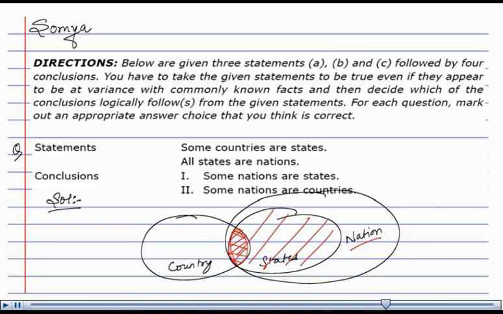So, here the conclusion that could be drawn out of this graph is both are correct. Thus, the answer is option number 5, where both the conclusions can be drawn out of the statements. Thank you.